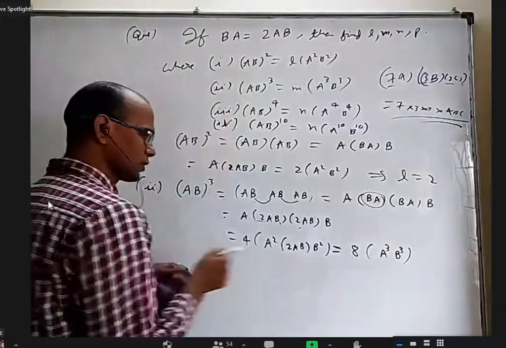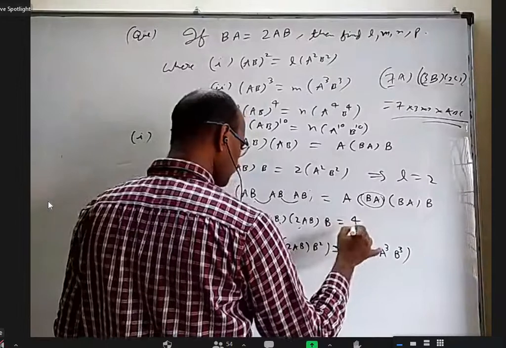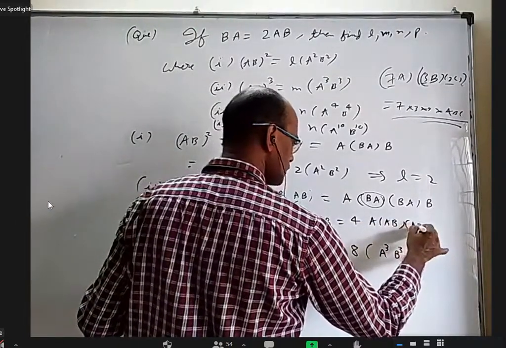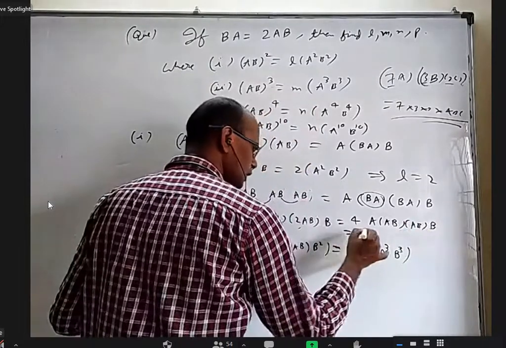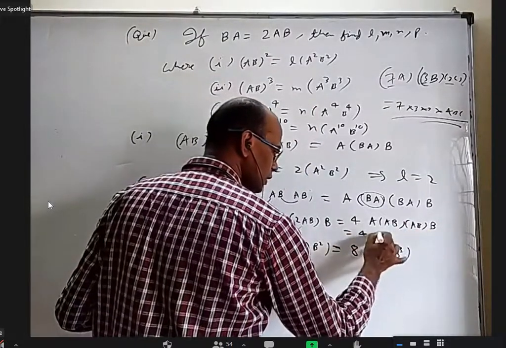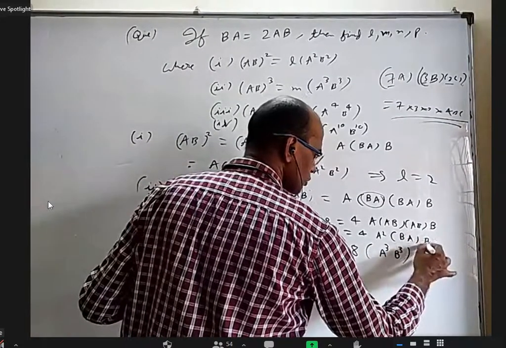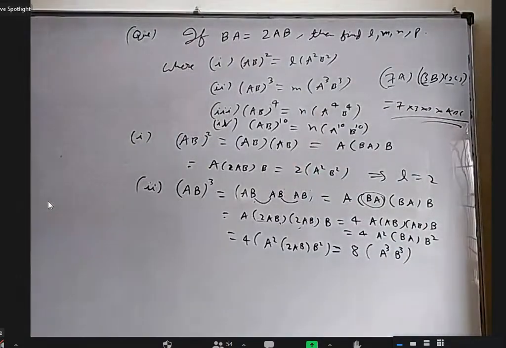Okay, I'll write in between one step. 4 A into AB into AB into B. The next step, 4 A into A square. Next BA, next B into B square. Is it okay now for you? Yes.